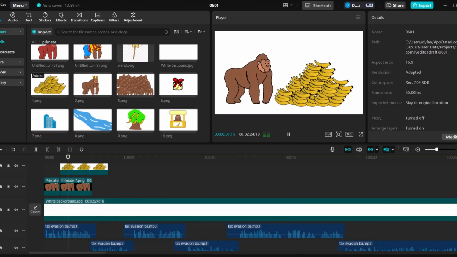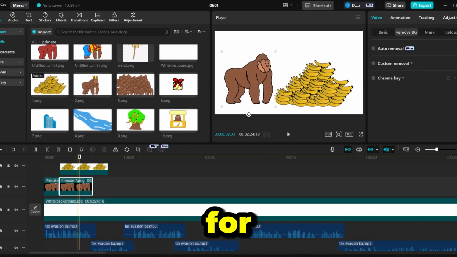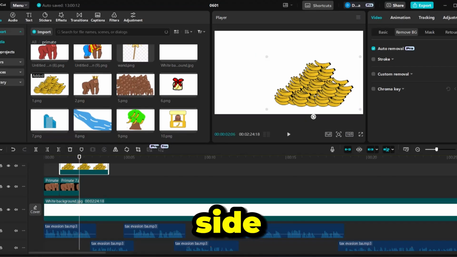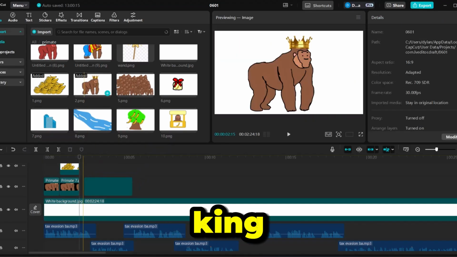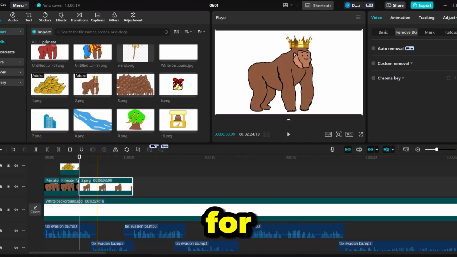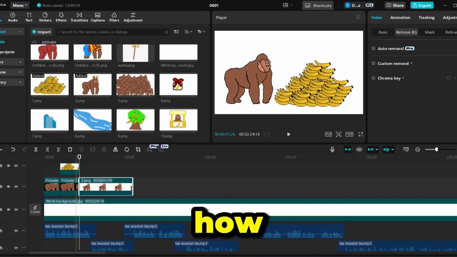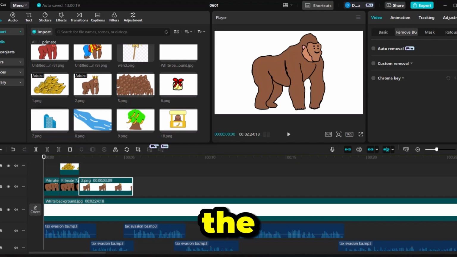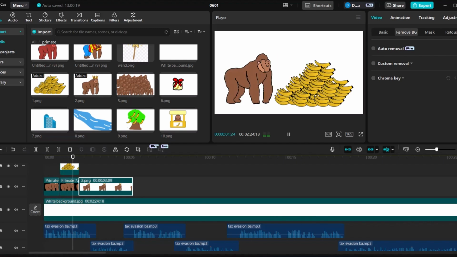Already we're making cuts. So for CapCut, we have shortcut W, delete on the right hand side. Now we add the banana king. Although I feel like our king, we could have given him a cake, but anyway, this is just for interest's sake. You guys can do the details. I'm just showing you how to do it and how easy it is. I'll put the resources inside the link in the description of the video.